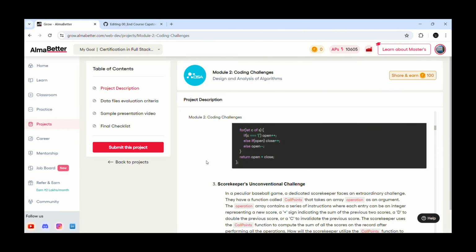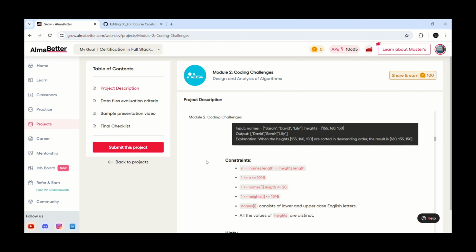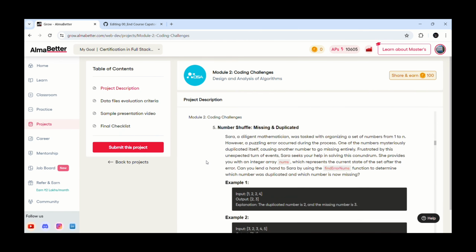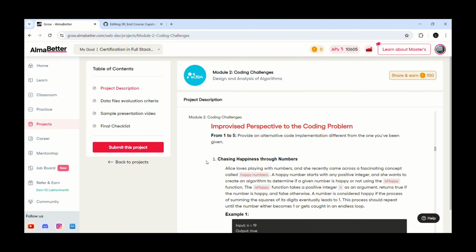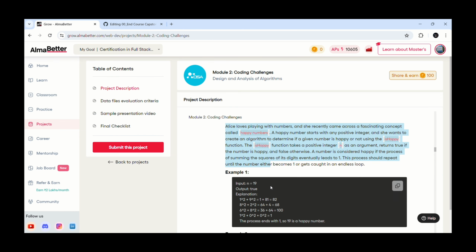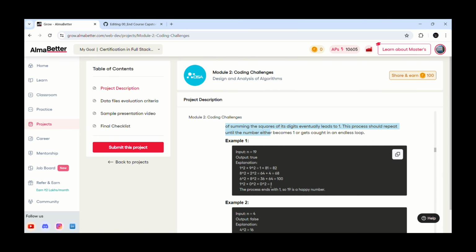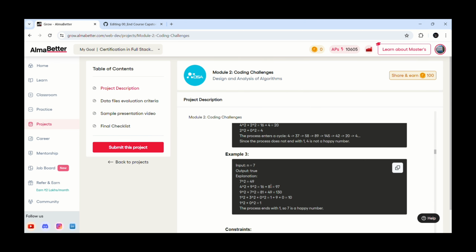The second question is from improvised perspective to the coding problems. The question is chasing happiness through numbers. Alice loves playing with numbers and she recently came across a fascinating concept called happy numbers. A happy number starts with a positive integer and she wants to create an algorithm to determine if a given number is happy or not using the isHappy function.